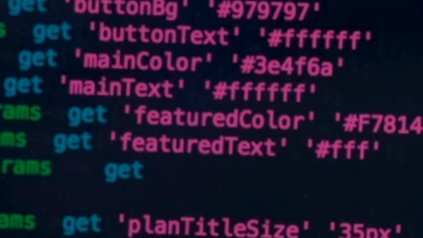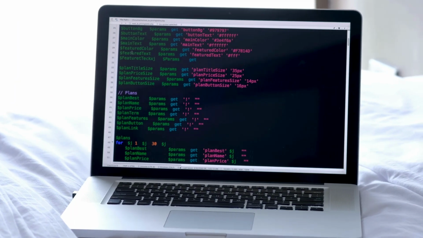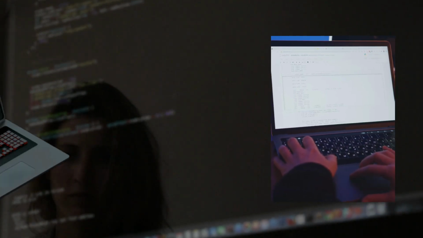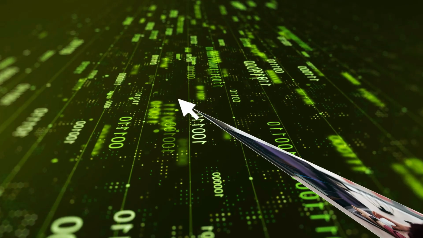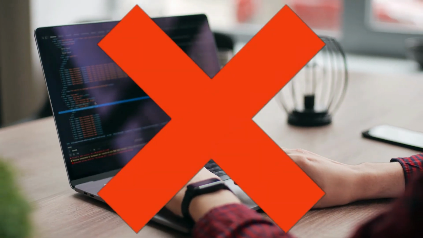Now, let us understand the idea of syntax. Syntax means the rules of writing code in a programming language. Just like human languages have grammar, programming languages also follow specific rules. If the syntax is wrong, the program may not run.